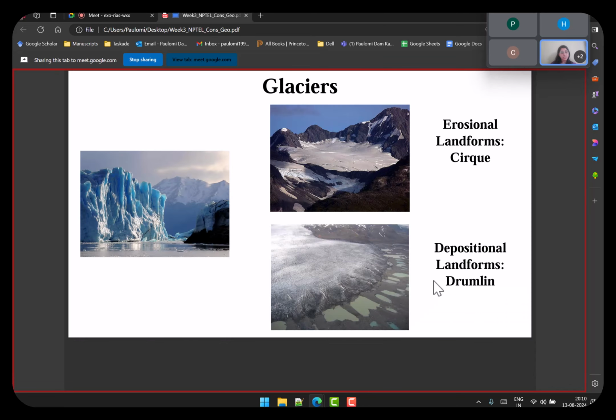And the last one was glaciers. Cirques and drumlins, the concept remains the same. A cirque is forming a hole, when suddenly the ice sheet goes and disappears. It takes away part of the landmass. Drumlin is the opposite: the same ice sheet goes and deposits landmass onto the floor. So that's drumlin and cirque.